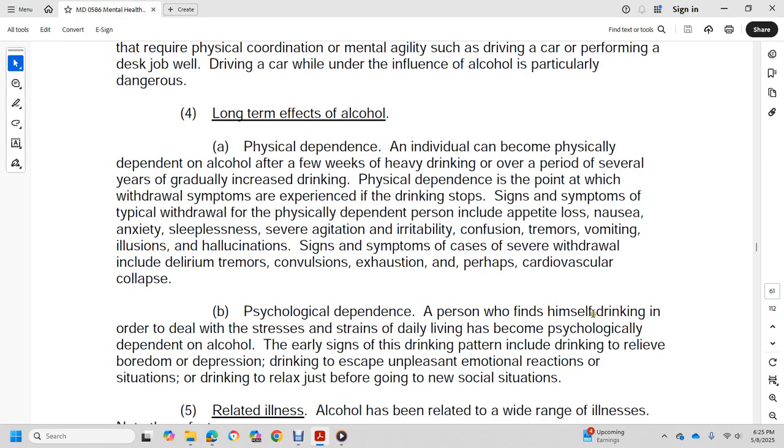Psychological dependence: a person who finds himself drinking in order to deal with the stress of daily living becomes psychologically dependent on alcohol. Early signs of this drinking pattern include drinking to relieve boredom and depression, drinking to escape unpleasant emotional reactions or situations, or drinking to relax just before going into a new social situation.